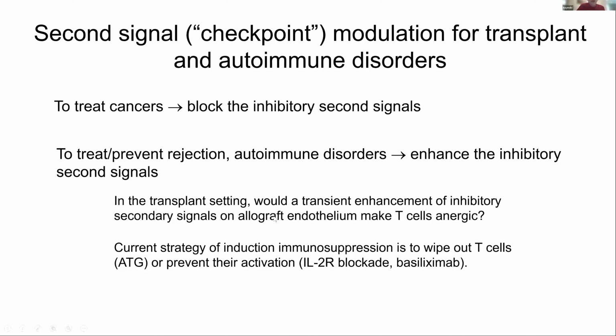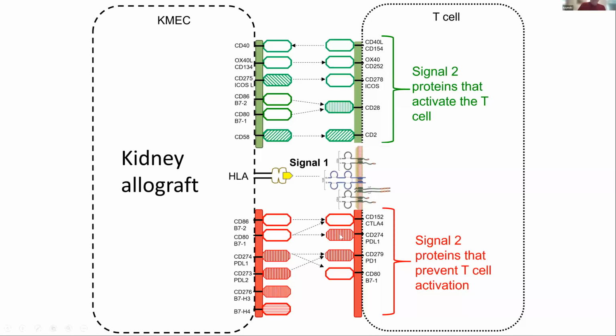And so you can consider that in a transplant setting, would a transient enhancement of inhibitory secondary signals on the allograft endothelium make the T cells anergic? Right now, what we do is we just wipe out the T cells, but maybe what we should do is make them so they don't see the HLA molecules on the endothelium. And so again, the idea is if you had a kidney allograft, what you're trying to do is to turn off some of these signals that are activators, and what you want to do is turn on these inhibitors.